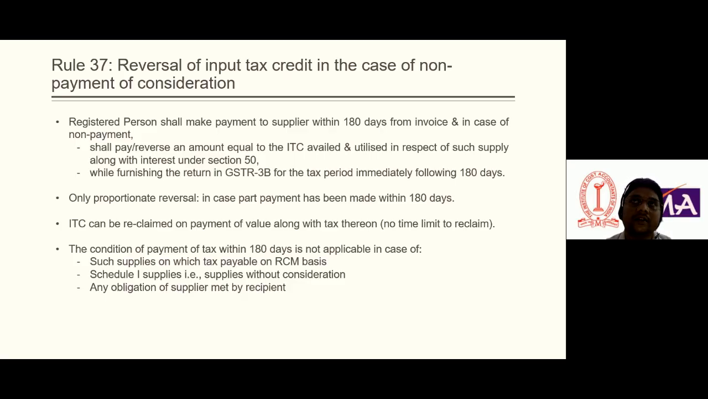For example, a registered person buys diamond jewelry. In that case, he appoints someone to check the fineness of the diamond. It is deemed to be an obligation of the supplier which has been done by the recipient. So in these three cases, the 180 days rule is not applicable. This is a very important rule, and we have to take care of it carefully before availing the ITC.